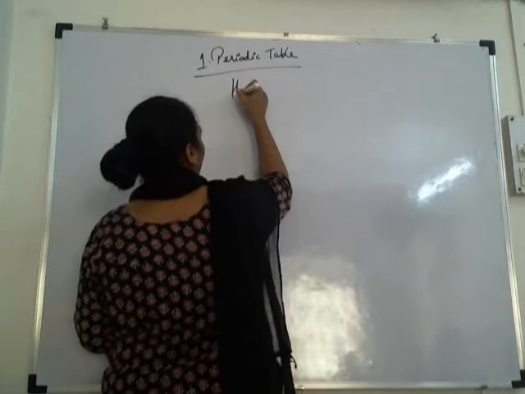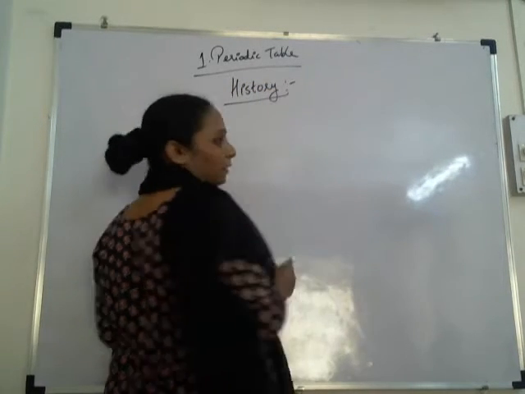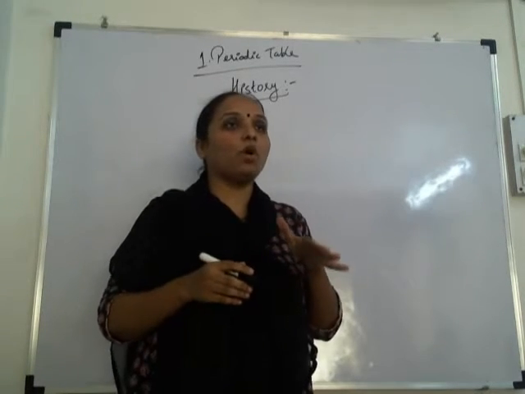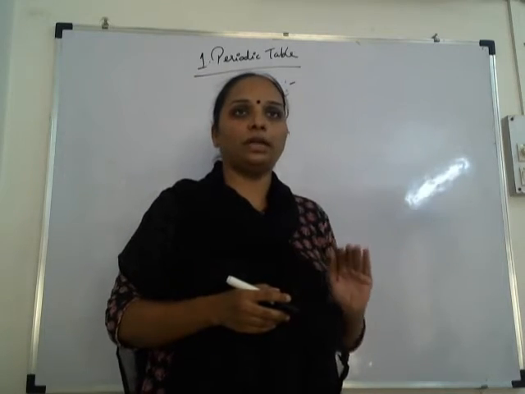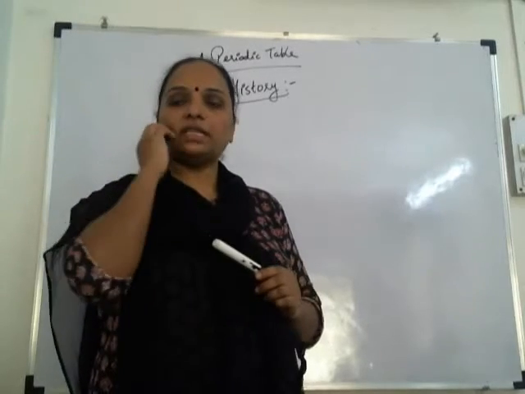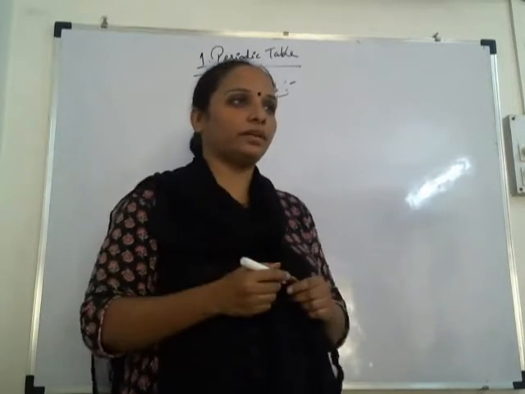Now see, what is the history of the periodic table? Currently the periodic table that we use is the modern periodic table, or we call it the long form periodic table. But there were many scientists who discovered the periodic table, but due to some reasons they were rejected.